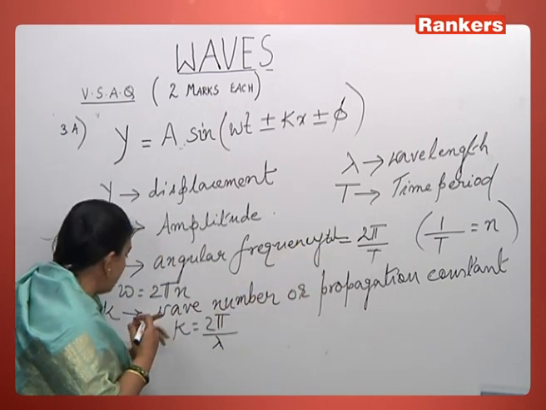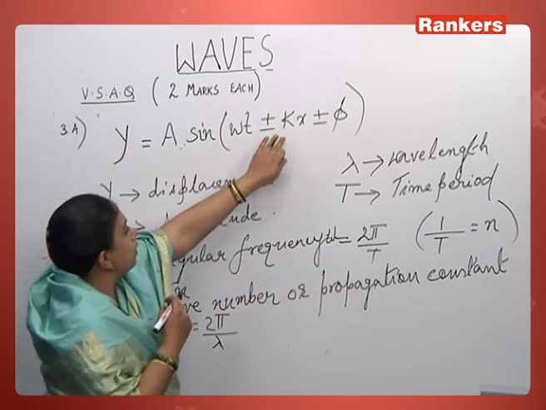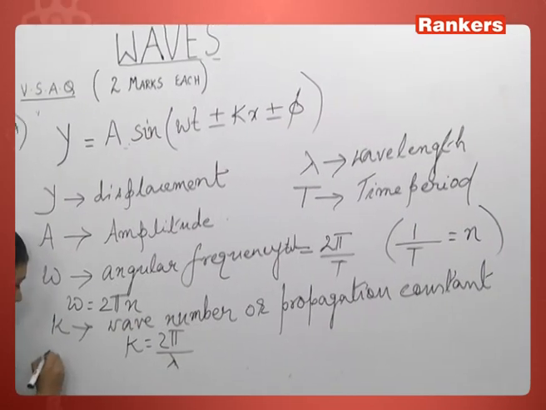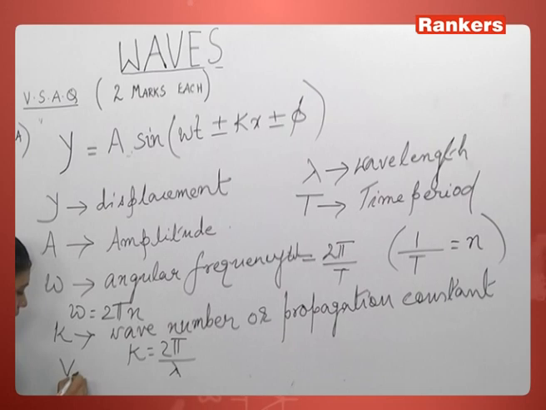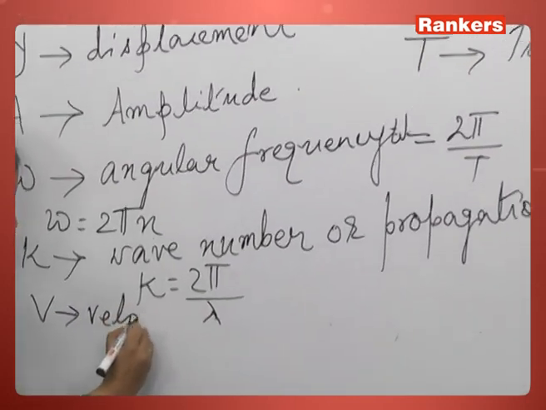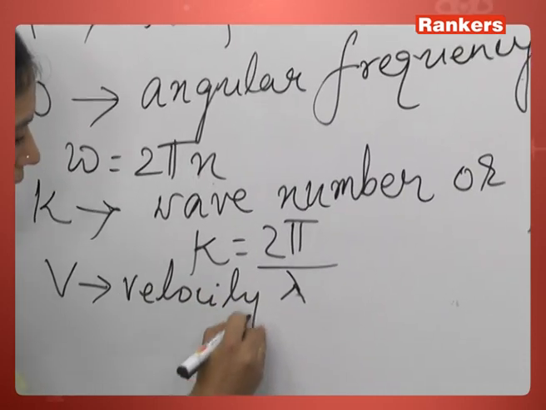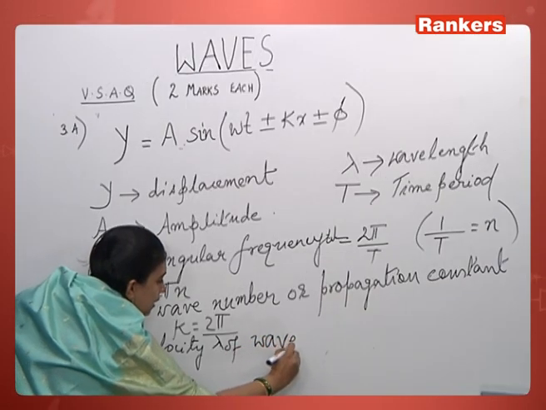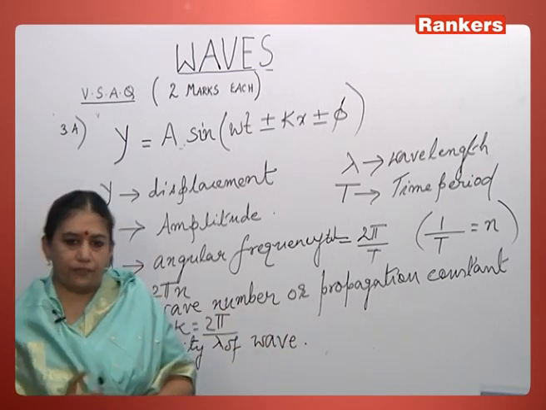You must also mention them, and we also write another parameter, which is the linear velocity of the wave, V. V is called the velocity of the wave. Angular velocity and linear velocity. So, all these are the parameters of a progressive wave.